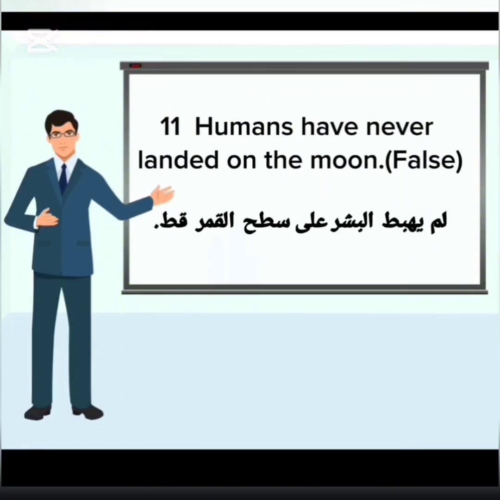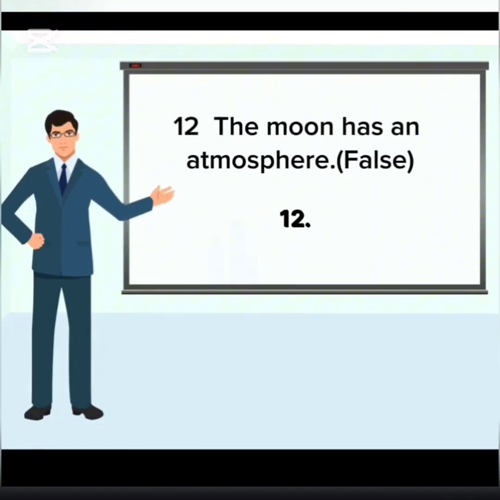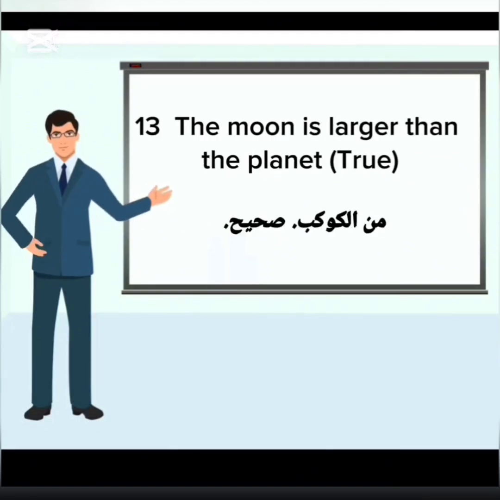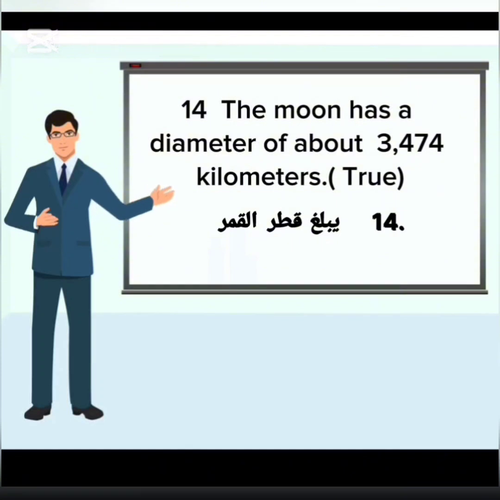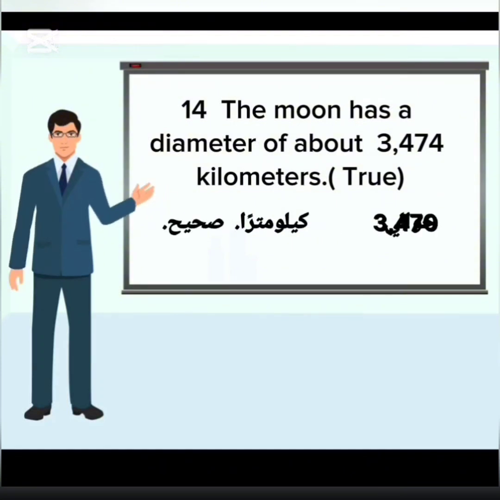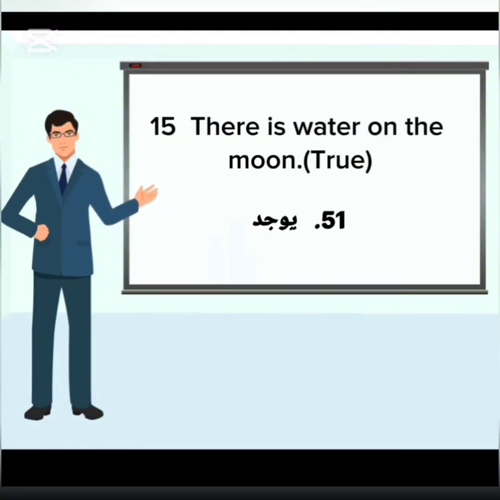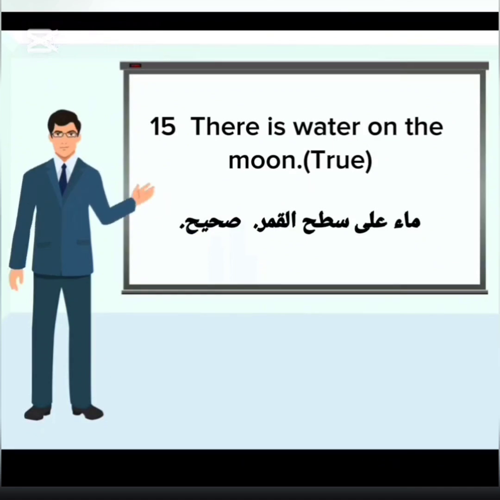11. Humans have never landed on the moon. False. 12. The moon has an atmosphere. False. 13. The moon is larger than the planet. True. 14. The moon has a diameter of about 3,474 kilometers. True. 15. There is water on the moon. True.